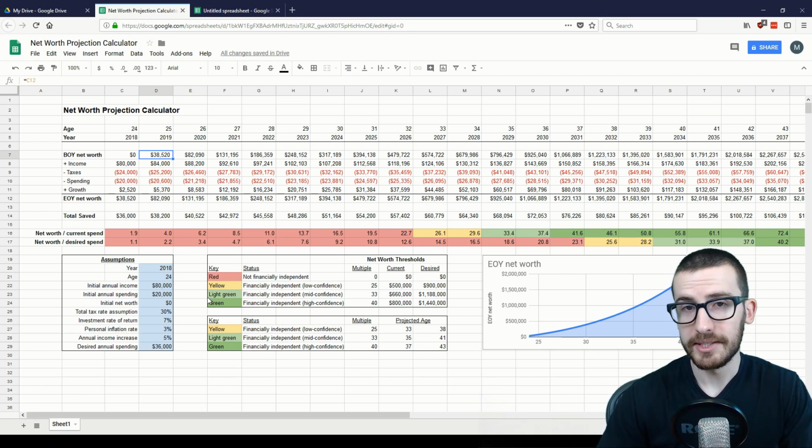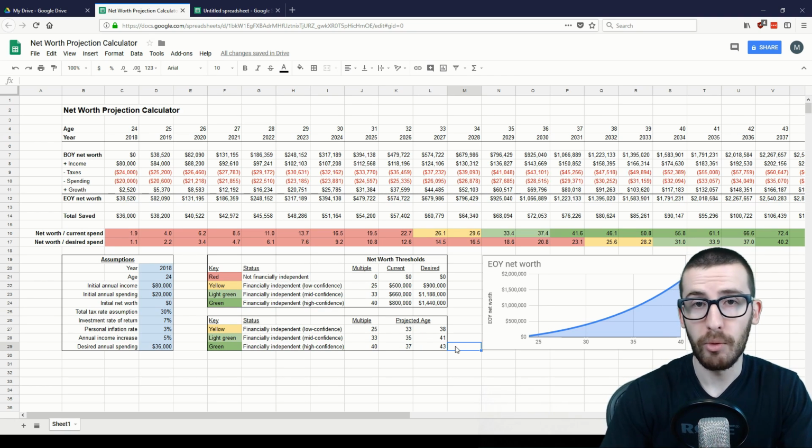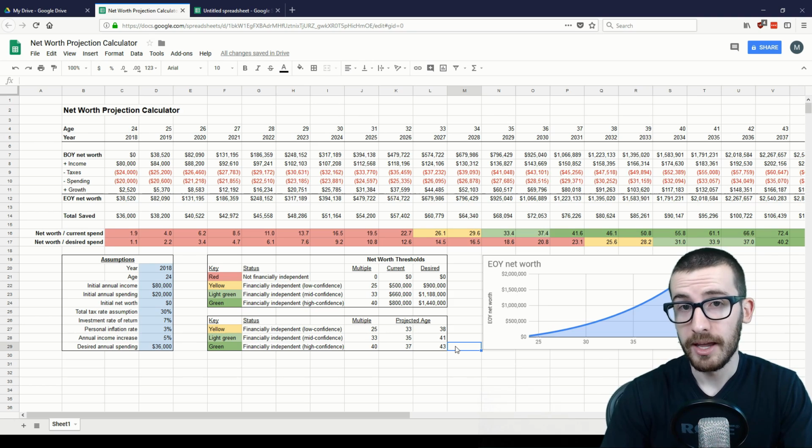Doing this allows you to see how your projections of your net worth will change if you vary any of these set assumptions. In addition to that, I built out an indicator down here below, which will help get you a sense of when you've achieved financial independence. Now, financial independence is effectively the point at which your net worth is large enough that you can live off of your investments indefinitely.